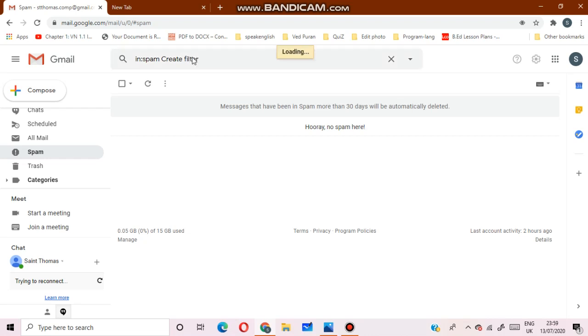When you write it, you will see the option for creating a filter. Because the internet is very slow, that is why it is taking too much time.